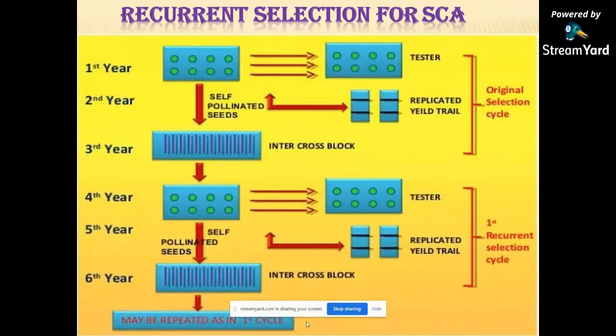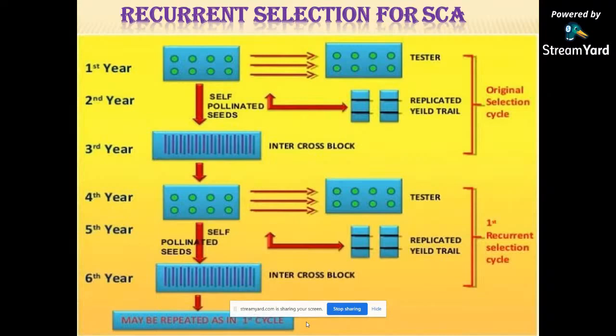The recurrent selection for SCA is a similar procedure to the recurrent selection for GCA. In this method, only a homozygous tester is used.